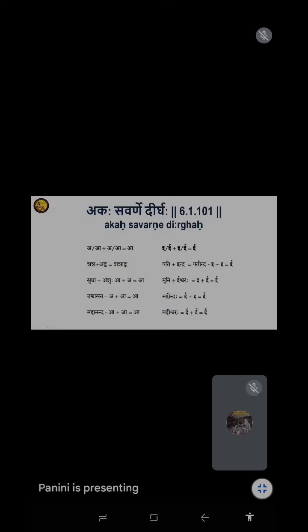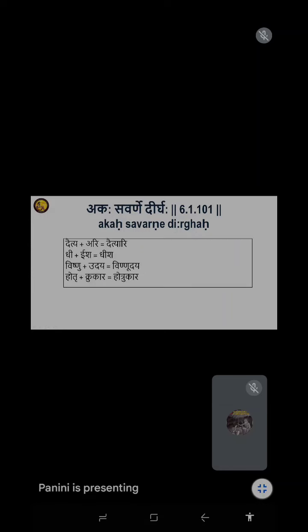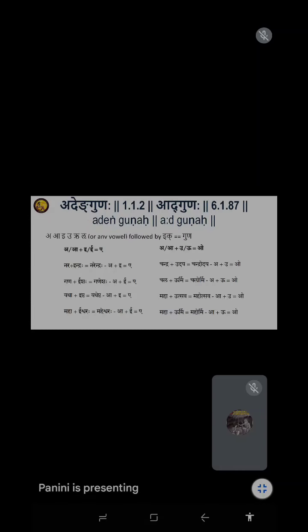Next, these are the examples given for all the things, ak savarna dirgha, whatever words, whatever way you can, it will be given to you. Next, please, we'll go to the next. Yes, these are also the same examples in Hindi.